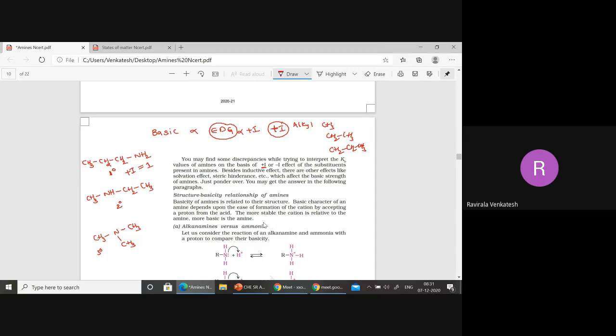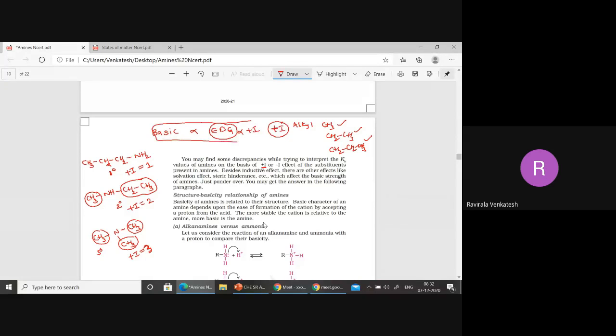Now how many plus I groups are there in the secondary amine? Methyl is a plus I group, I have written it here, is it visible for you? Methyl is a plus I group and ethyl is also a plus I group. So there are 2 plus I groups. Now in the tertiary amine, how many plus I groups are there? 3 plus I groups.